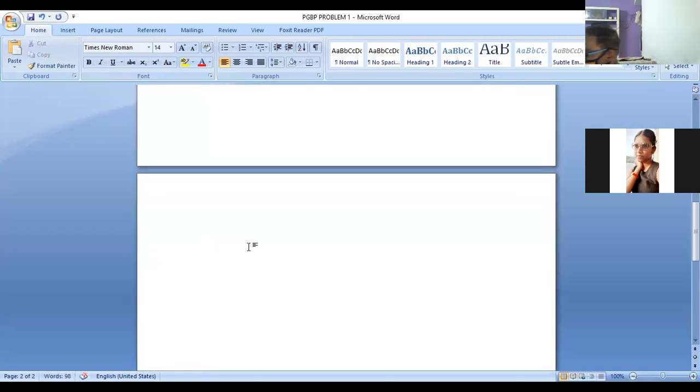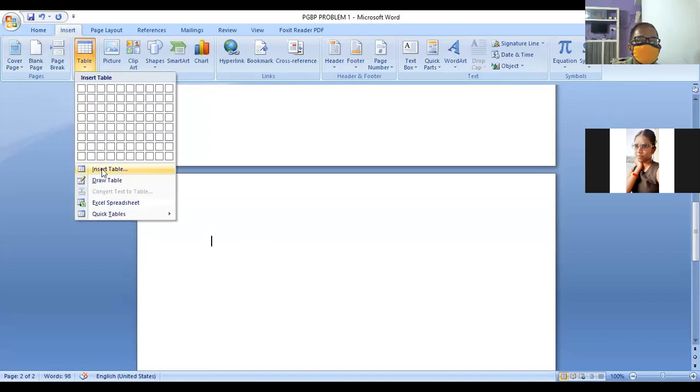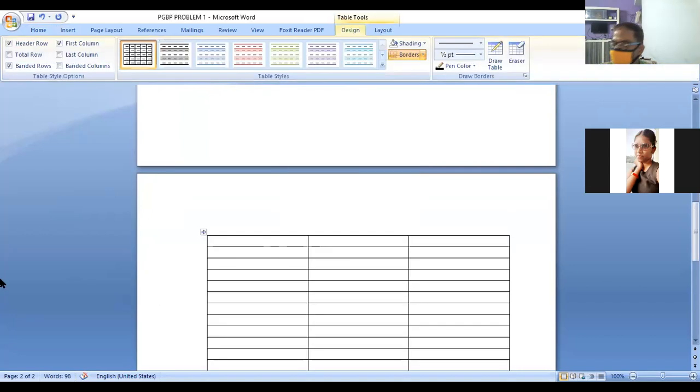First we draw the table now. Draw the table. Prepare the table. Insert table. We need 3 columns and a number of rows. We take 15. Okay.